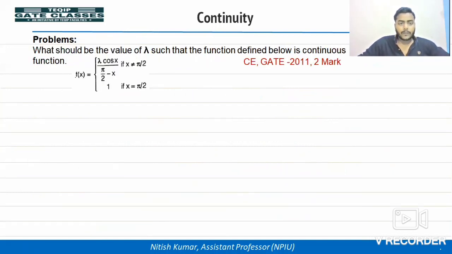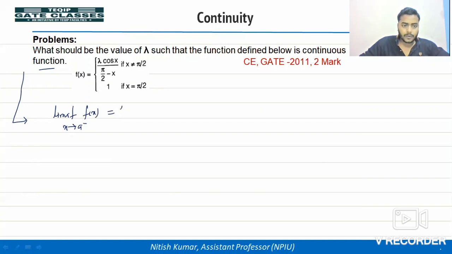What should be the value of lambda such that the function defined below is a continuous function? जब भी किसी फंक्शन के बारे में कोई बात करता है कि फंक्शन कंटिन्यूअस है कि नहीं है, तो आपको जैसे ही कंटिन्यूअस चेक करना है, first write the continuity conditions। वो क्या है? तो limit x tends to a minus of f(x) equal to f(a) equal to limit of f(x) x tends to a plus.